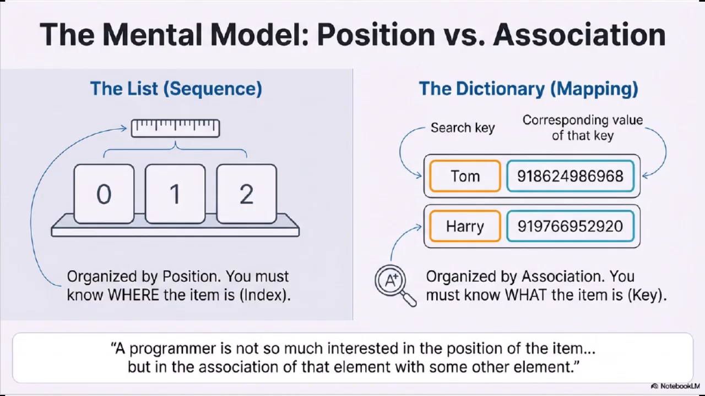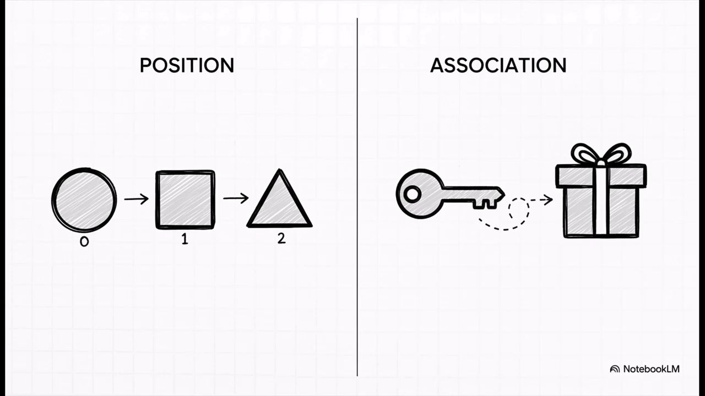Yeah, exactly. With a list, everything is about its index. Item 0, item 1, item 2. And that's great when you have an ordered sequence. But a lot of the time, we don't care if something is first or last. What we really care about is how it connects to something else. We're looking for an association, not just a spot in line.